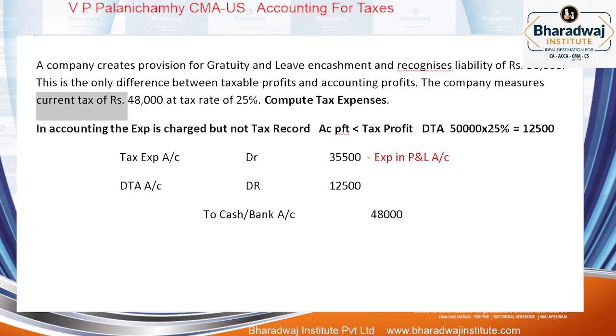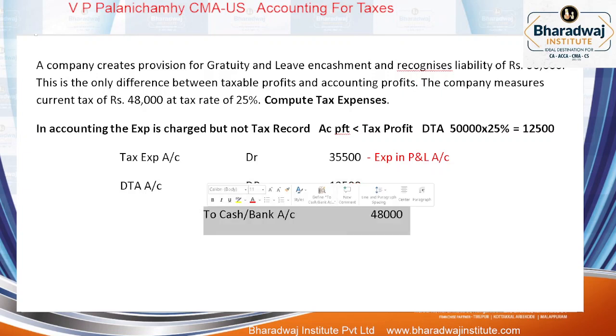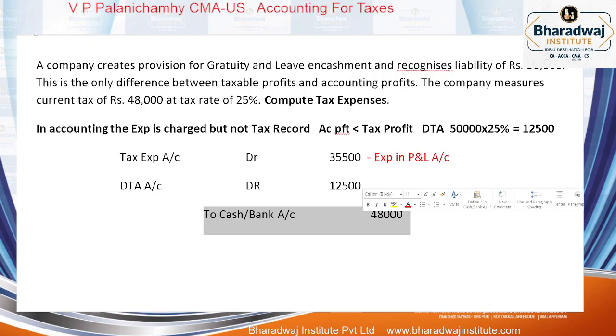You have to pay 48,000, meaning self-assessment tax. We assess ourselves, calculate, and pay our tax of 48,000, not by the ITO. As per the tax record, we assessed and will pay 48,000. Likewise, when you calculate tax, will you work it out as per accounting profit or taxable profit? Let it be self-assessment or ITO assessment, what did you base it on? Will you calculate profit by applying IT rules or by accounting principles?